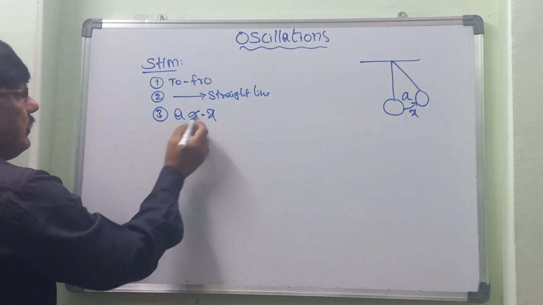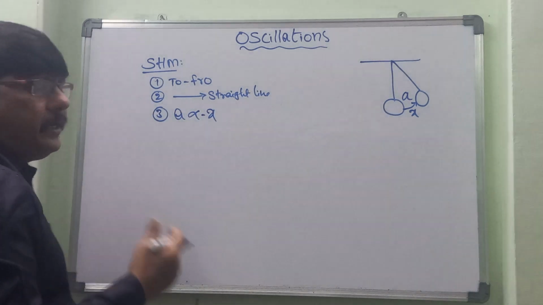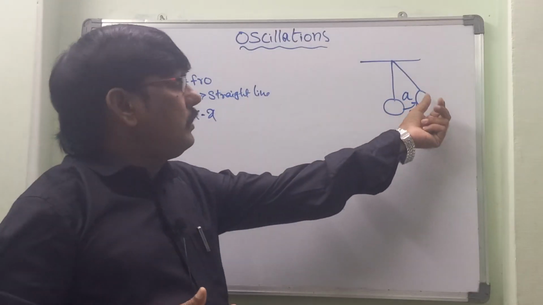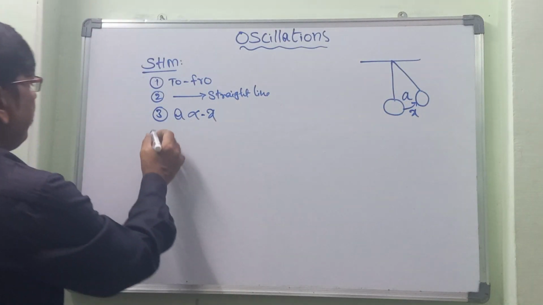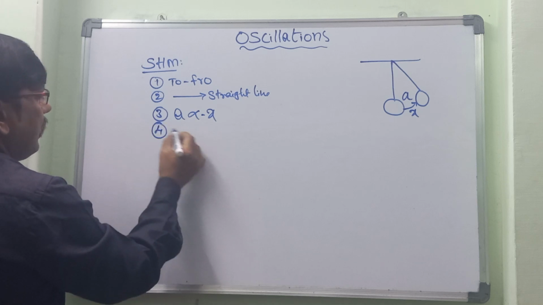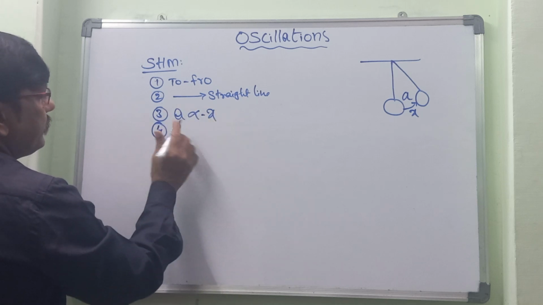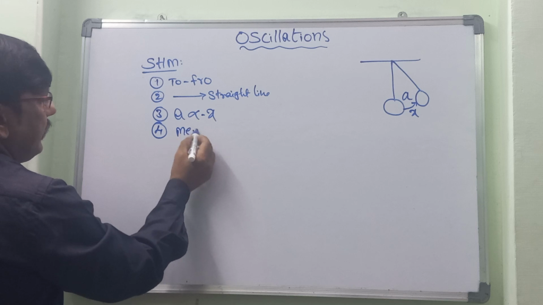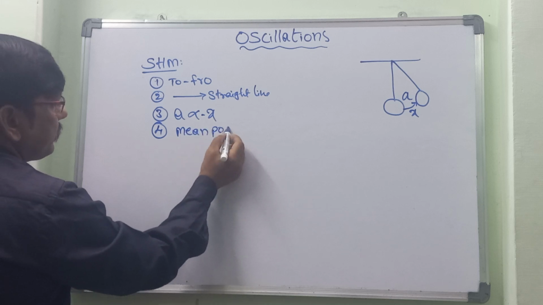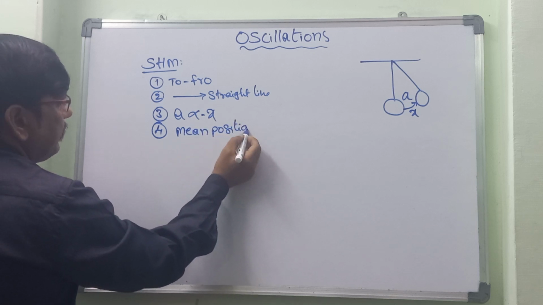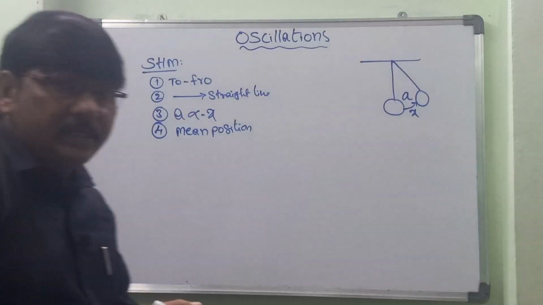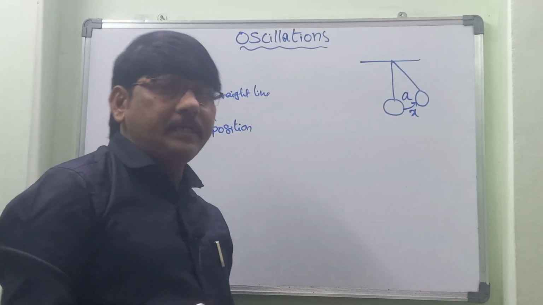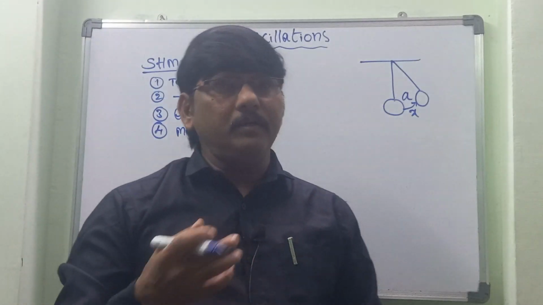And this minus sign indicates that the direction of acceleration is all the time against the direction of displacement. And next, the acceleration should always be directed towards the mean position. If the particle satisfies all these things, then we can say the object is in simple harmonic motion.